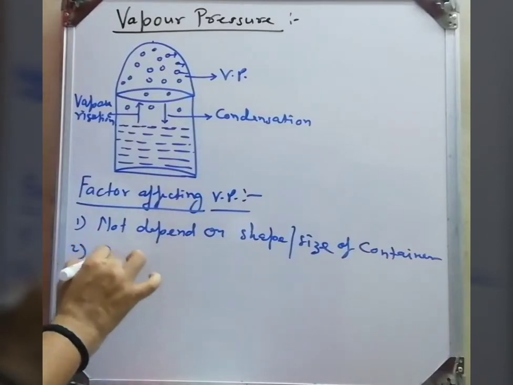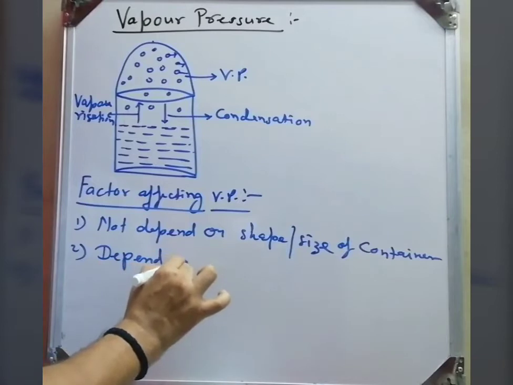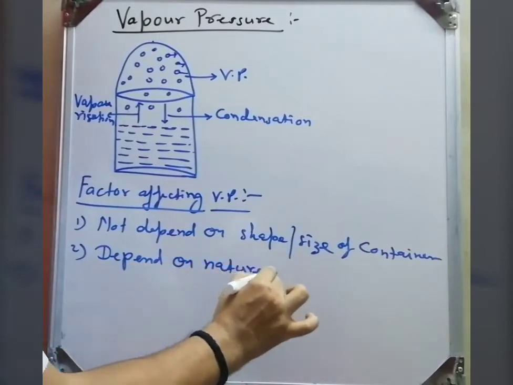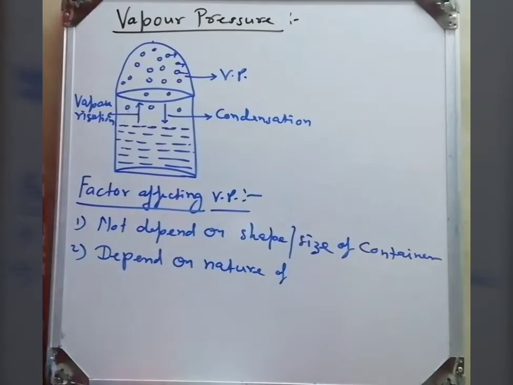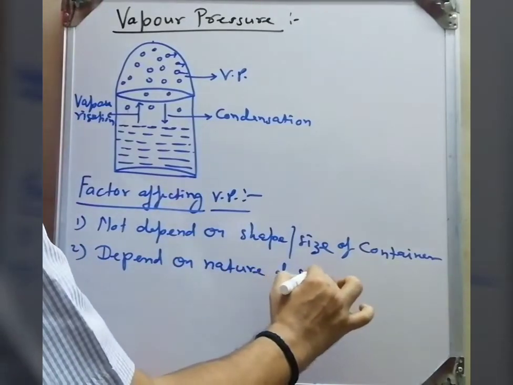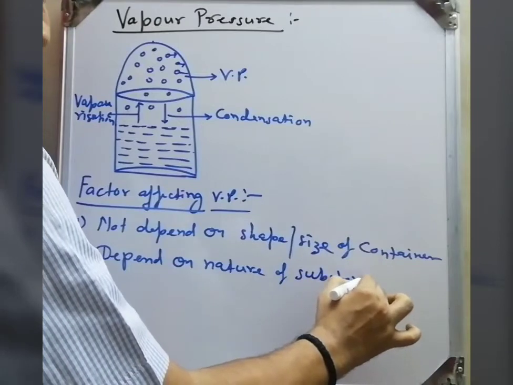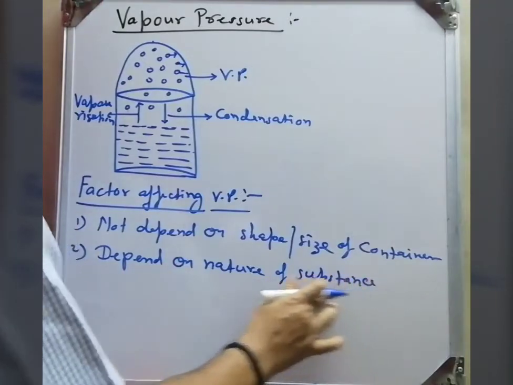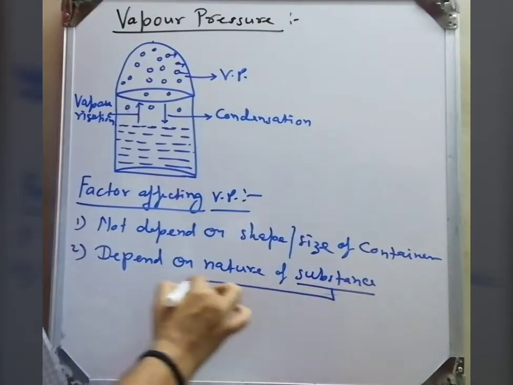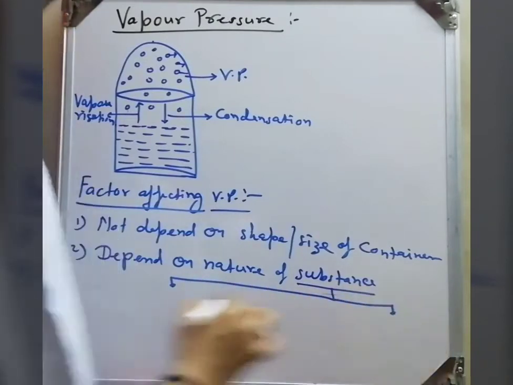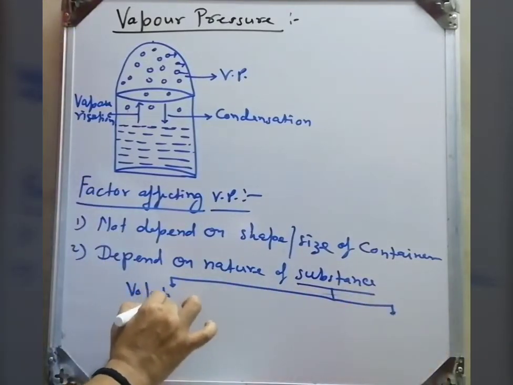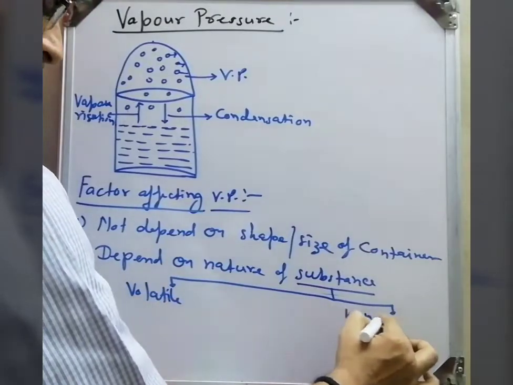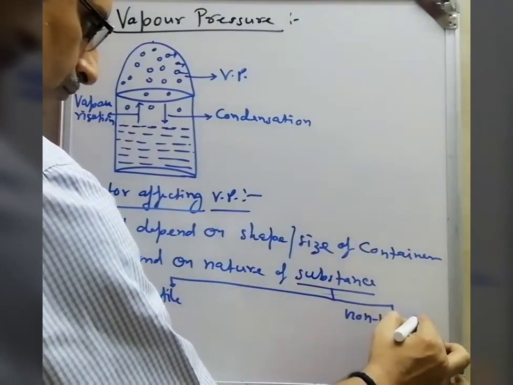Second, it depends on the nature of the substance. Yes, vapor pressure depends upon the nature of the substance, because some substances are volatile and some are non-volatile. Someone is more volatile, someone is less volatile. So on that basis we can classify substances into two types: volatile and non-volatile.